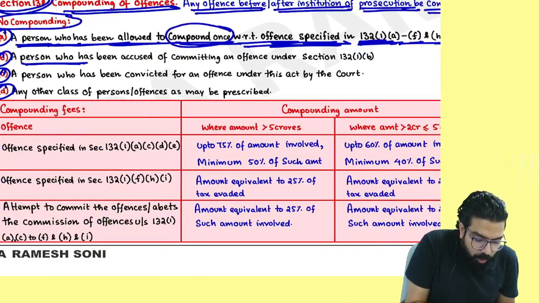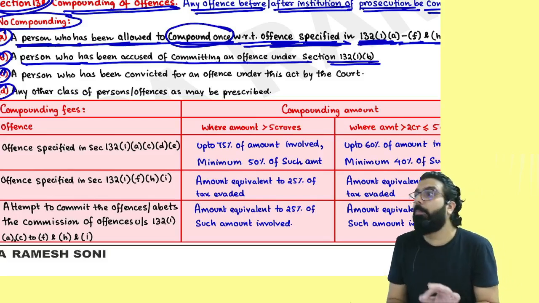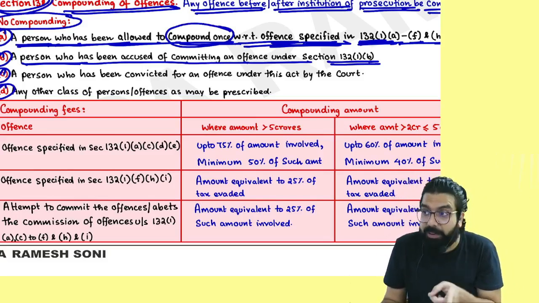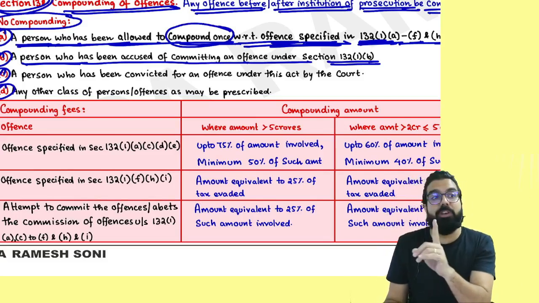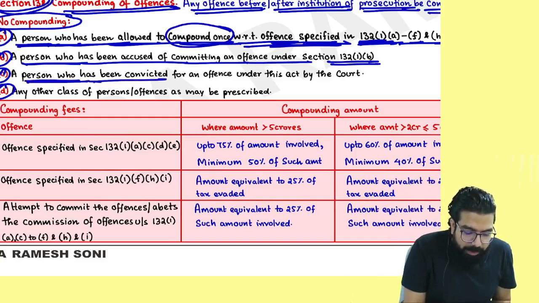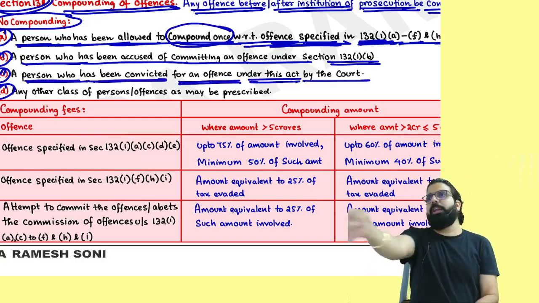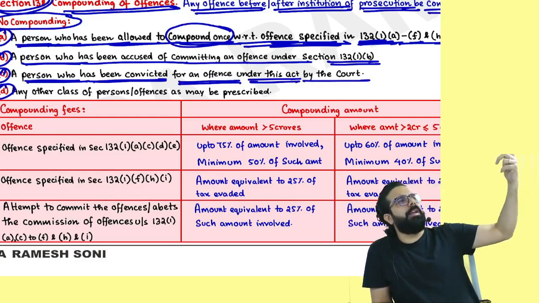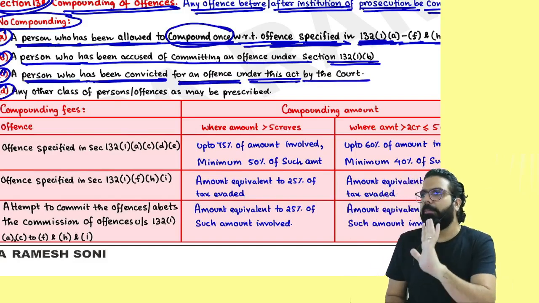A person who has been accused of committing an offense under 132(1)(b), bogus invoice, not even once compounding. 132(1)(b), see, they specifically wrote 132(1)(b) no compounding, not even once. Bogus invoice, no compounding. A person who has been convicted for an offense under this act by the court, the court went ahead and told take him to jail, 5-year jail. Court gave the sentence. You are telling, hey court, I will pay money and we will be left. If you are convicted, then nothing can be done.